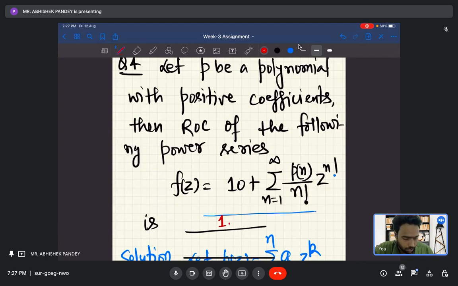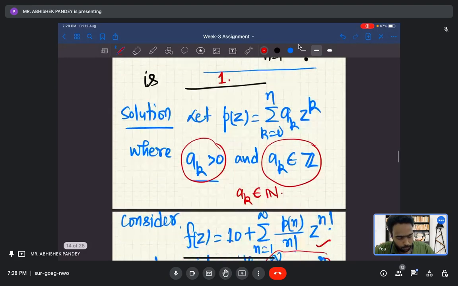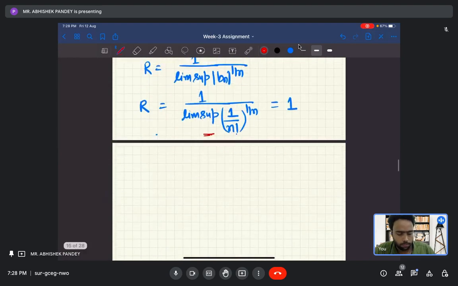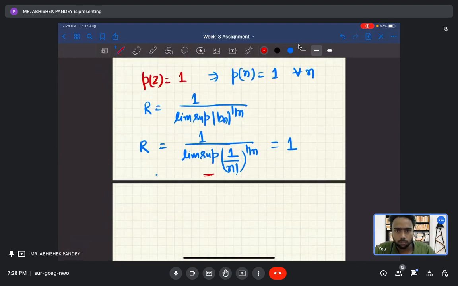That's why it is asked in this question format. To solve this kind of problem, you can take a simple polynomial and check. For a particular polynomial, whatever the ROC is, it will work for all polynomials. To make it easy, I chose the constant polynomial. Otherwise, you have to do the log calculations for a general polynomial.